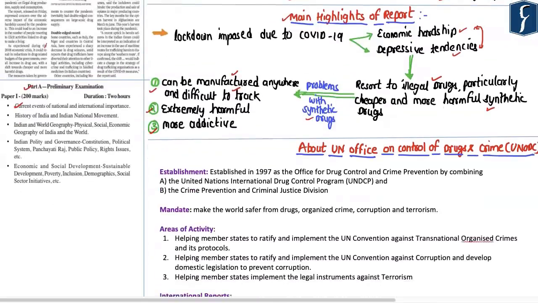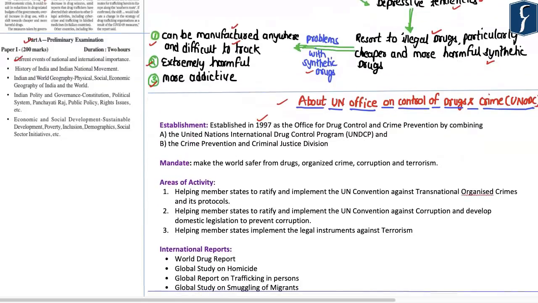Now, with respect to the United Nations Office on Drugs and Crime, such an office was established in the year 1997 by combining two other offices. These two offices were the United Nations International Drug Control Program and the Crime Prevention and Criminal Justice Division. The basic mandate of this organization is to make the world safer from drugs, organized crime, corruption, as well as terrorism. So the basic idea is to break the nexus between all of these four illegal activities.